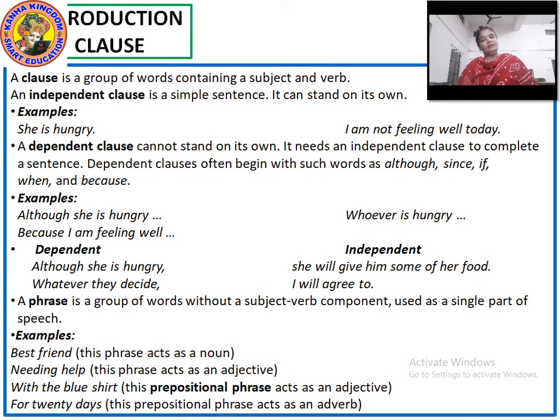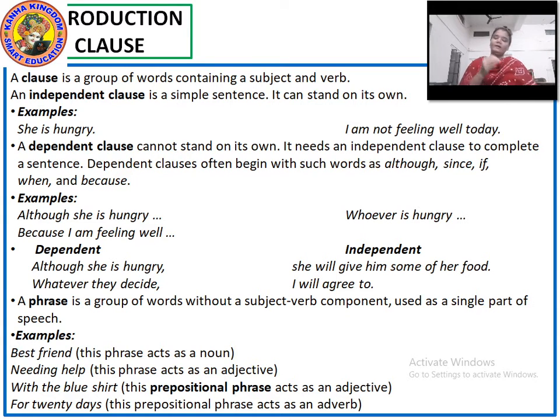Although she is hungry. Now this is a group of words. It is also a clause, but it is an incomplete sentence. We cannot understand anything. Although she was hungry, what did she do? Did she eat the food, or did she sleep hungry? So although she is hungry is a dependent clause, which is not giving us any complete sense.